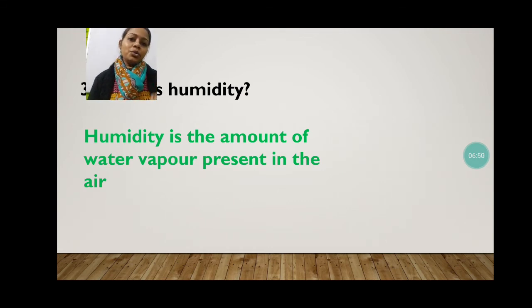But the question is, how does this water vapor come into our air? This also happens after evaporation, and mostly in the rainy season. Why? Because just after the rain, if our environment is hot, then all the water present on the ground or on the table or any other surface gets evaporated and converts into water vapor. That water vapor is present in between the air, and that air is known as humid air. So what is humidity? Humidity is only the presence of water vapor in our air.